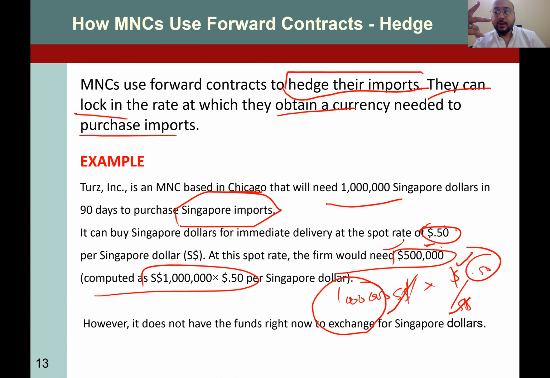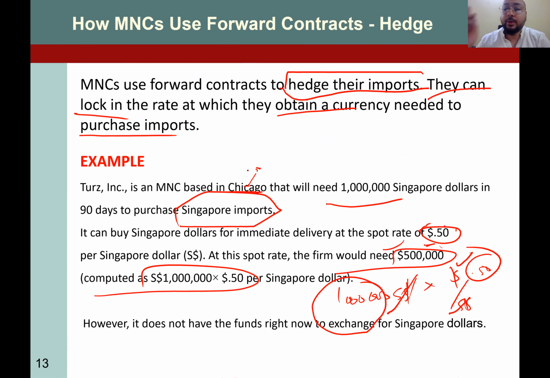So there are two things going to happen. Even if you have the money, you don't transfer the money immediately to the Singapore importer, because you will wait until the goods are delivered to the US in Chicago.